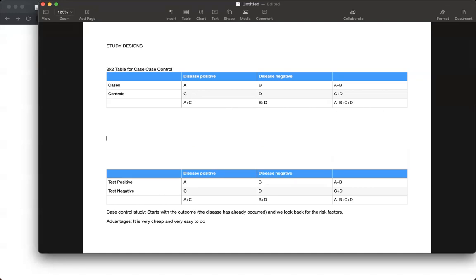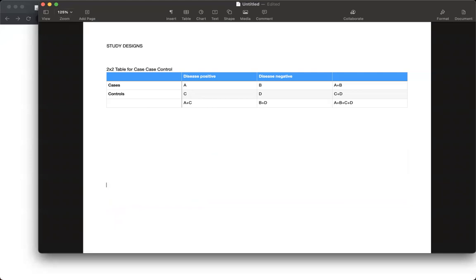Let me just clear this so that we can discuss it. Now we are discussing evaluating analytical studies. Now we are going to discuss some very important things. Let's first see the table. It is basically a 2 by 2 table for case control.